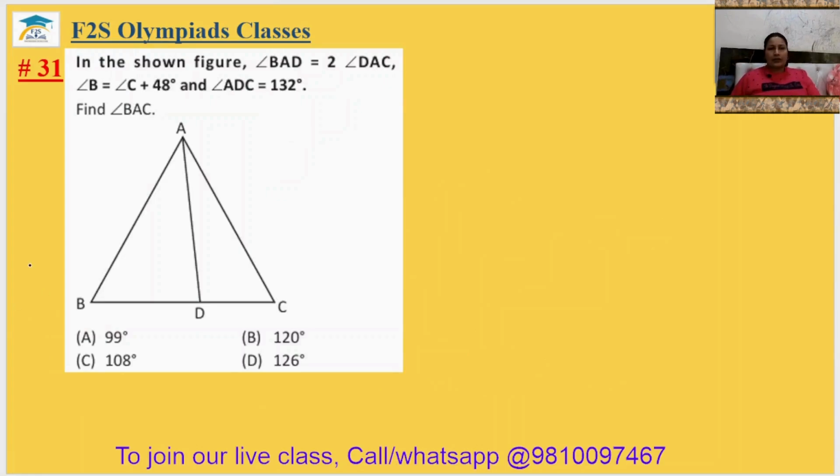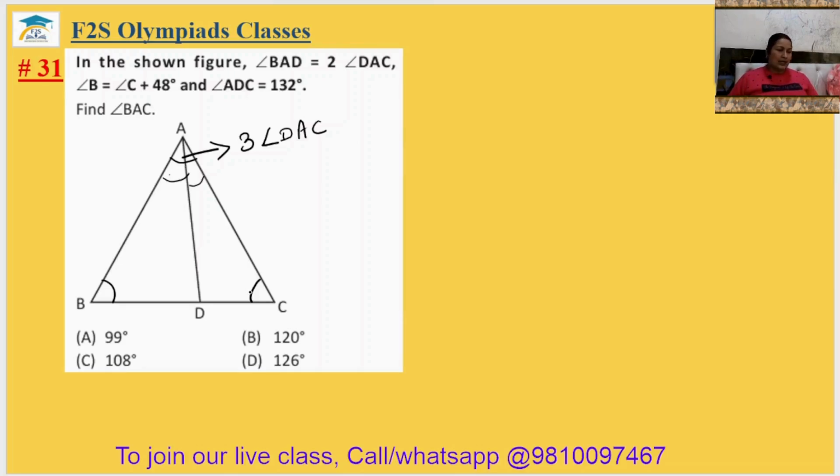Question number 31, in the shown figure angle BAD equal to 2 angle DAC, angle B equal to angle C plus 48 and angle ADC equal to 132 degree, find the angle BAC. So in triangle ABC we can write angle A plus angle B plus angle C will be 180 degree as per the angle sum law of the triangles. Angle A can be written as 3 angle DAC because 2 DAC this one plus DAC is 3 DAC.